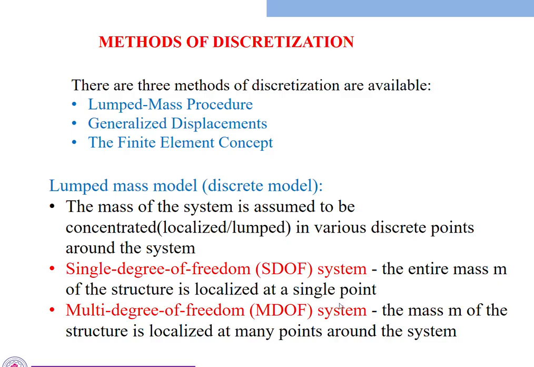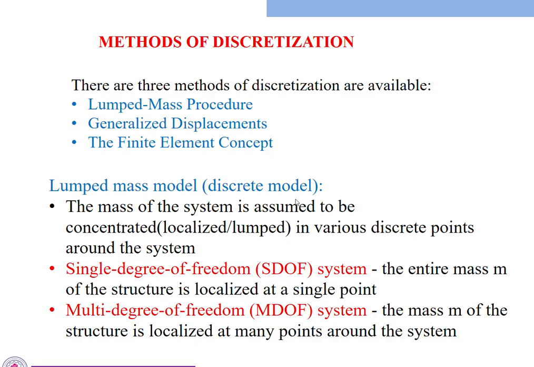In a single degree of freedom system, the entire mass m of the structure is localized at a single point. The mass of every slab, column and beam is taken as a single mass system. We call this the localized method. We keep that particular point at a certain height, and for a single mass we see only one degree of freedom. That is called the single degree of freedom system.